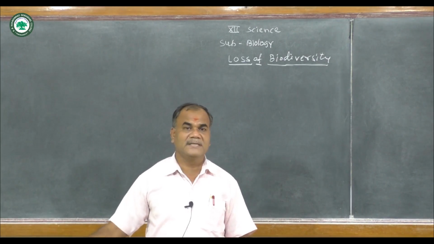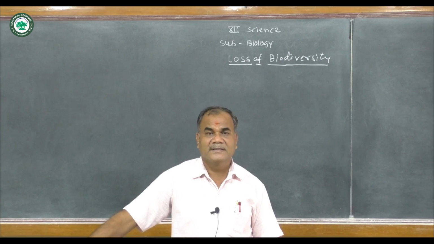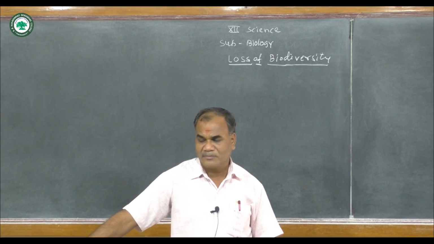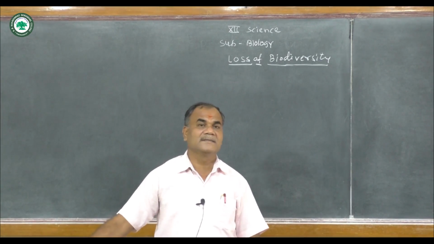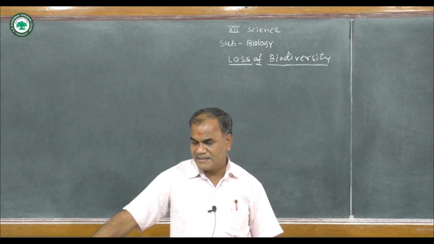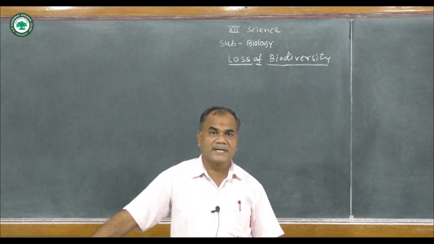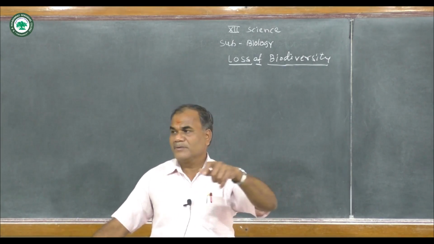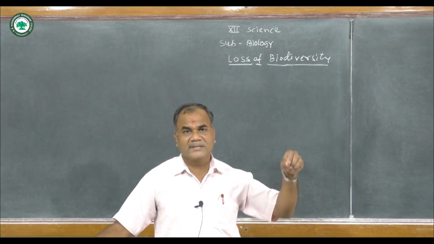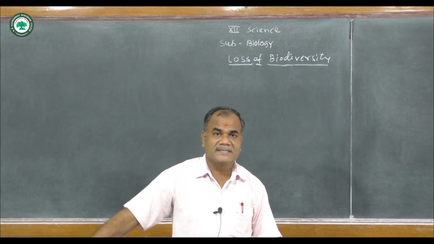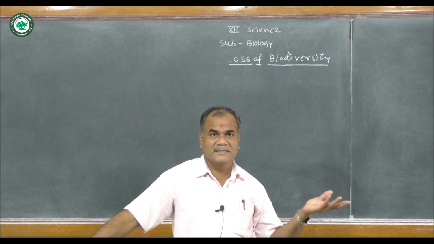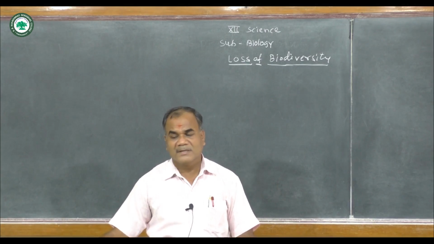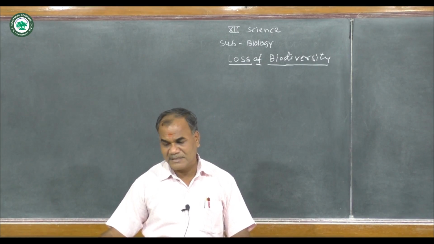If we take the best example in India, it is the tigers. All over the world, the tigers are moving towards extinction. So many varieties of plants and animals move towards the end by the hunting of mammals. Then next is settlement or overexploitation. What is settlement? Each and every person has to live in a particular area. For the rehabilitation of these organisms, he cuts the plants as well as ends the organisms or animals. So this settlement is also important in the loss of biodiversity by human beings.